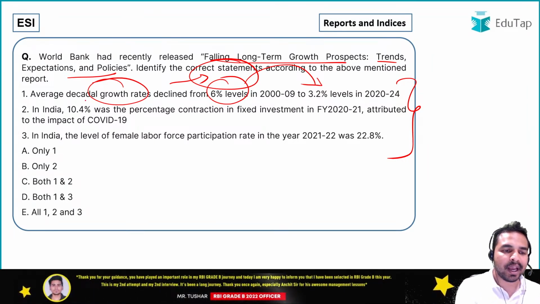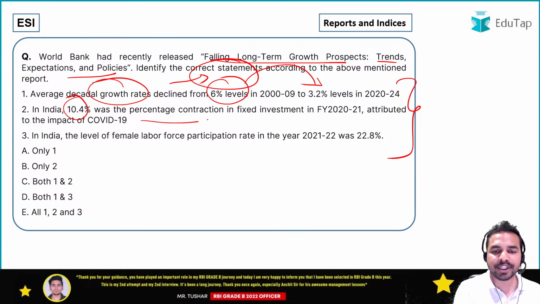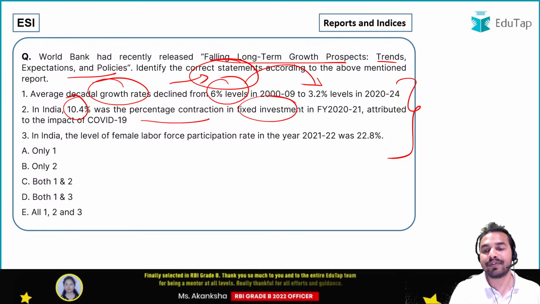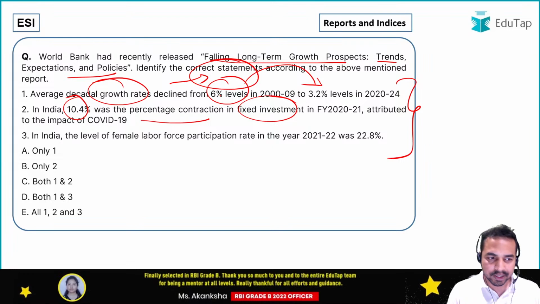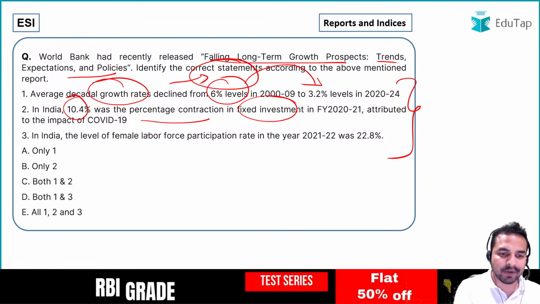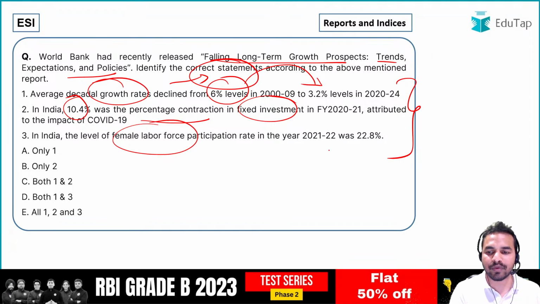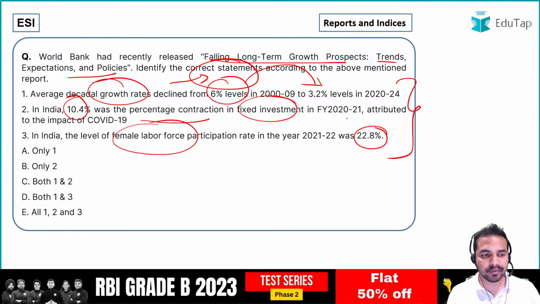Statement 2 says in India 10.4% was the percentage contraction in fixed investment in fiscal year 2020-2021. Third statement says in India the level of female labor force participation rate was 22.8%. Now guys, all of you are requested to tell me what is the right answer.